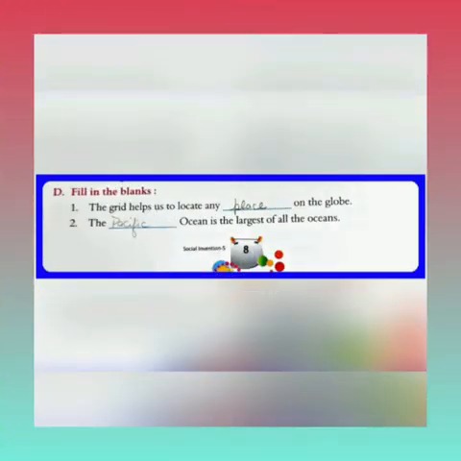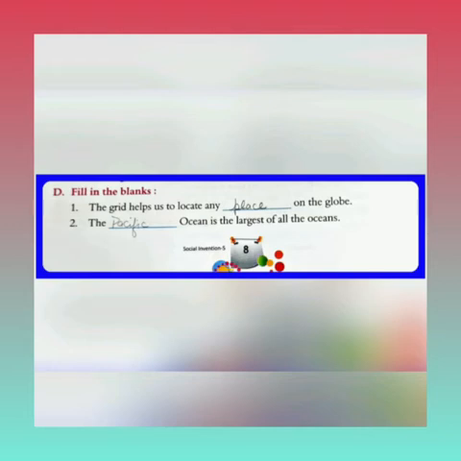So students, now we move forward to the D exercise, which is the fill in the blanks. Students, this is the last exercise of your chapter number 1. So let us quickly do this exercise also. The first one, the grid helps us to locate any place on the globe. In this blank you will write place. Look at the spelling which is clearly shown in the picture.